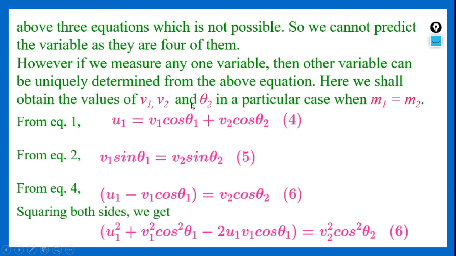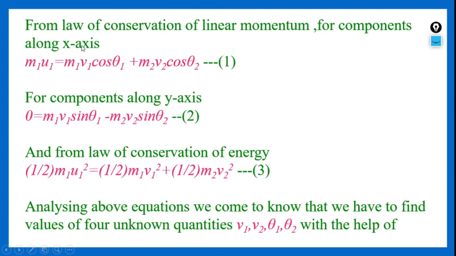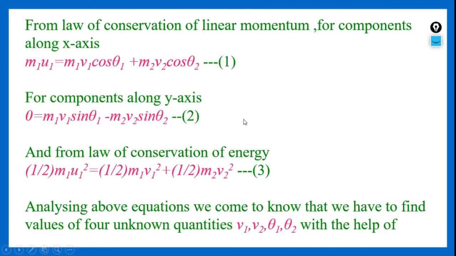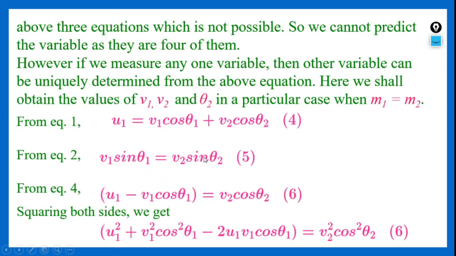To obtain the values of v1, v2 and θ2, particularly we consider a case wherein both the masses are equal, that is m1 is equal to m2. When we apply this case, from equation 1 this changes into u1 is equal to v1 cos θ1 plus v2 cos θ2. I have written this here, and from equation 2, applying this condition, we got v1 sin θ1 is equal to v2 sin θ2. Consider this as equation 5.